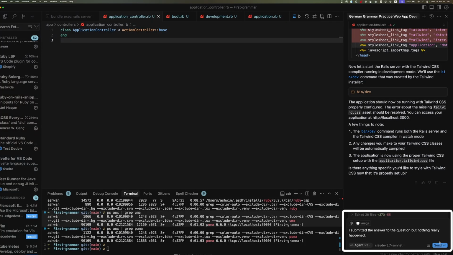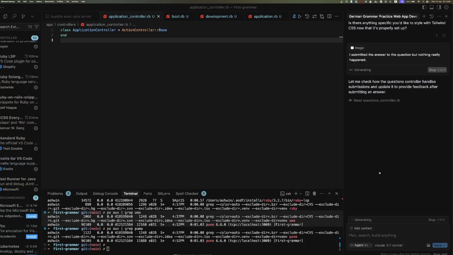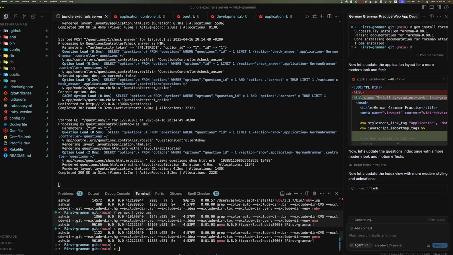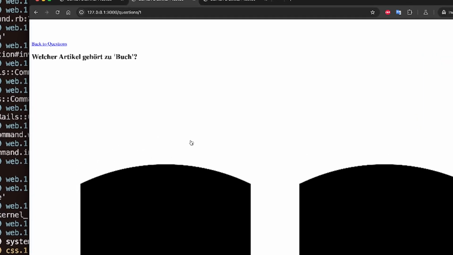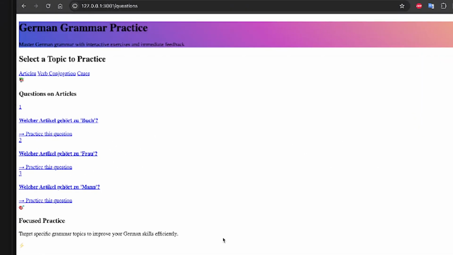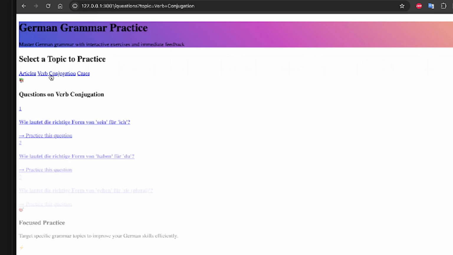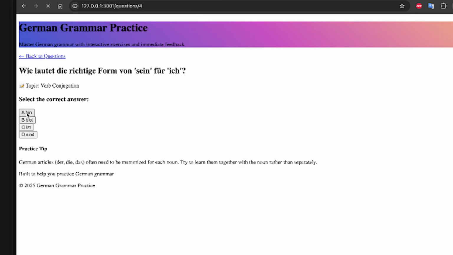So the UI is very basic. I will also ask vaguely to modernize it. Let's accept whatever code is generated, and well, it does not look very good. The UI seems off, the layout, header and footer don't look modern. The grammar topics displaying in a vertical line will not look nice as we have a dozen of them. Let's check if submitting the answer validates or not. It kind of validates the answer, but honestly it's not really working correctly.